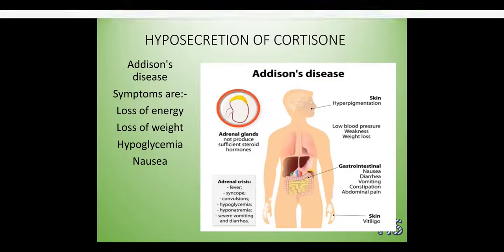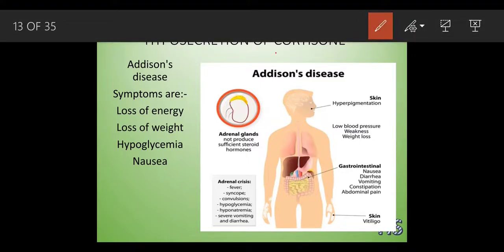Now hyposecretion of cortisol. What do you mean by hyposecretion? The word hypo means less, okay, less amount of secretion. If the secretion of cortisol hormone from the adrenal cortex is very less, it is going to cause a special kind of disease called Addison disease.